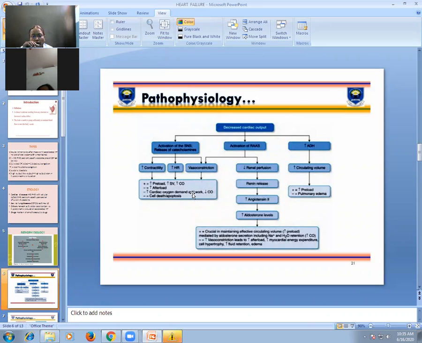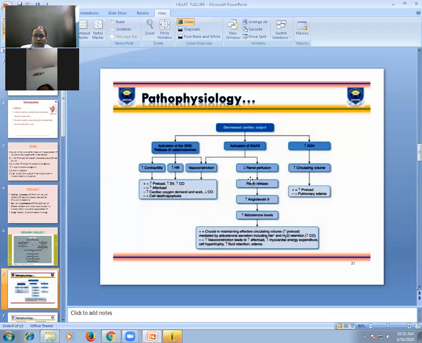But already your heart is weak, already your heart has failed. And if you tell that heart to work more and more, then the oxygen demand of the heart is increased. And if it is not fulfilled by the coronaries, then your heart again becomes weak. That means it aggravates your heart failure, and ultimately the heart fails and there will be decreased cardiac output.